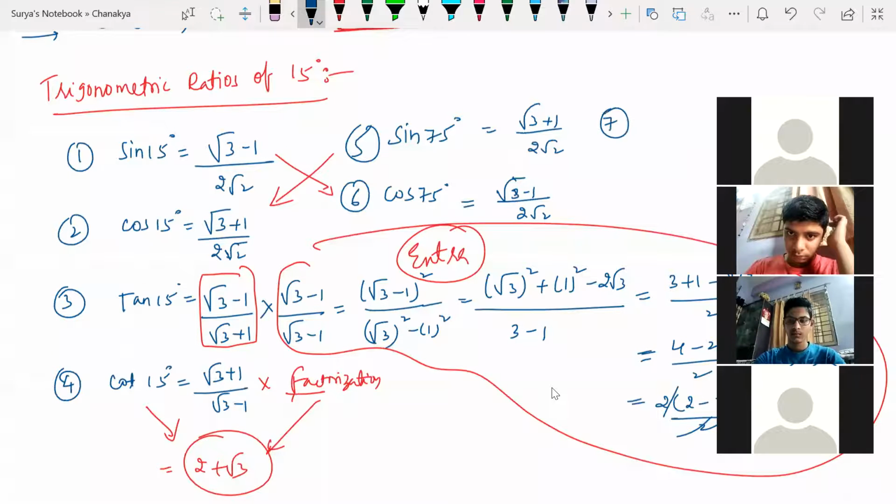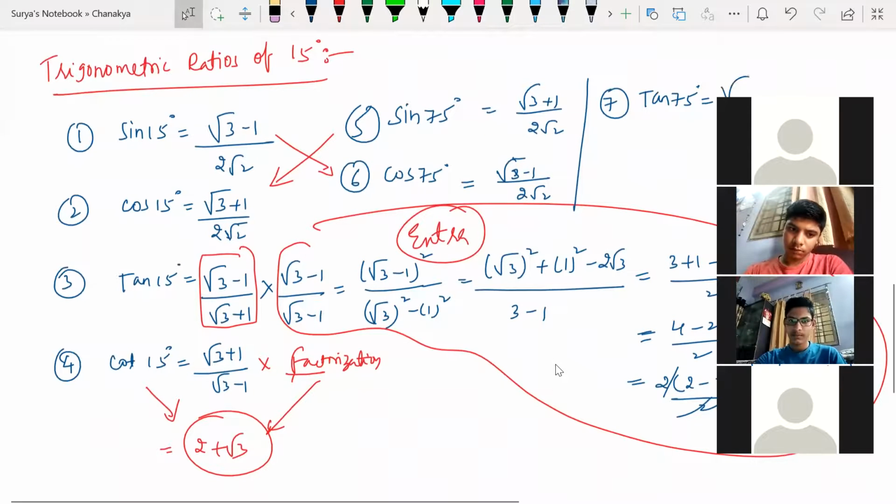What is the seventh one? What is tan 75? Tan 75 is root 3 plus 1 by root 3 minus 1, so it is cot 15. Cot 15 is root 3 plus 1 divided by root 3 minus 1.